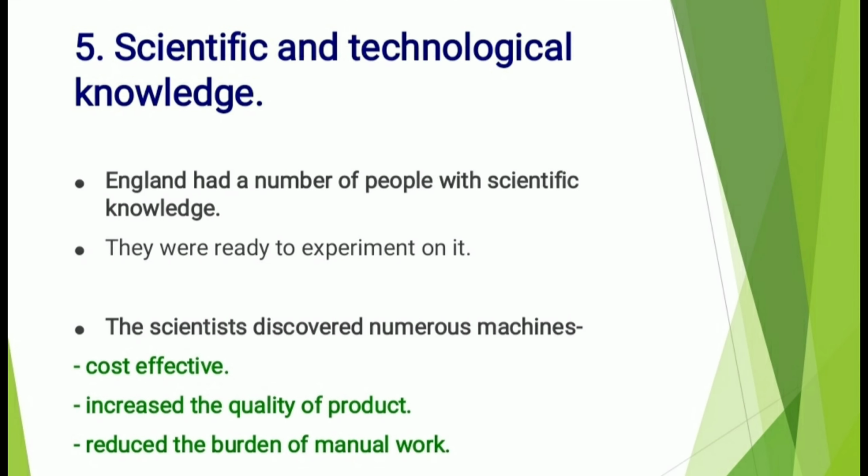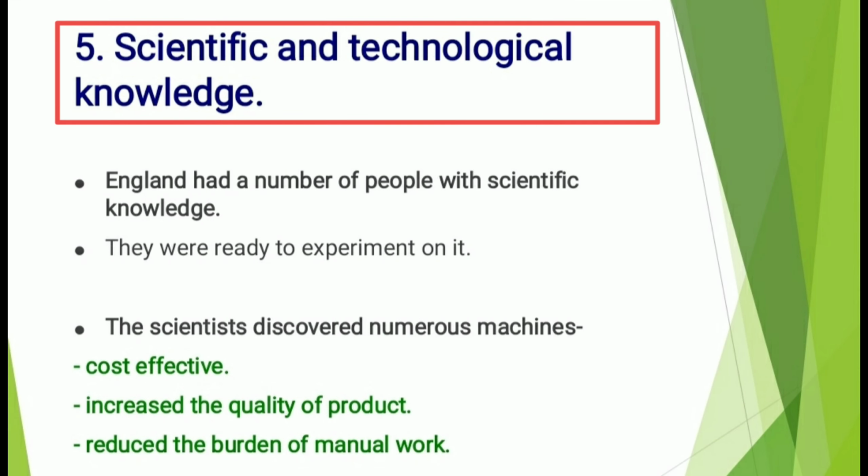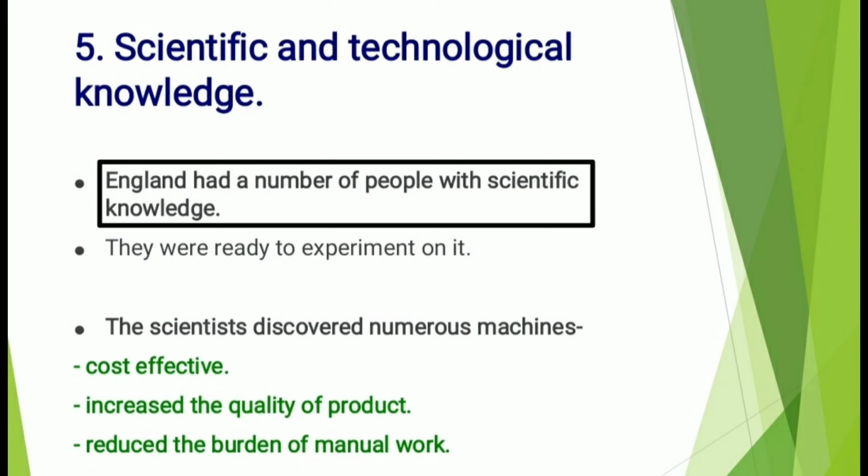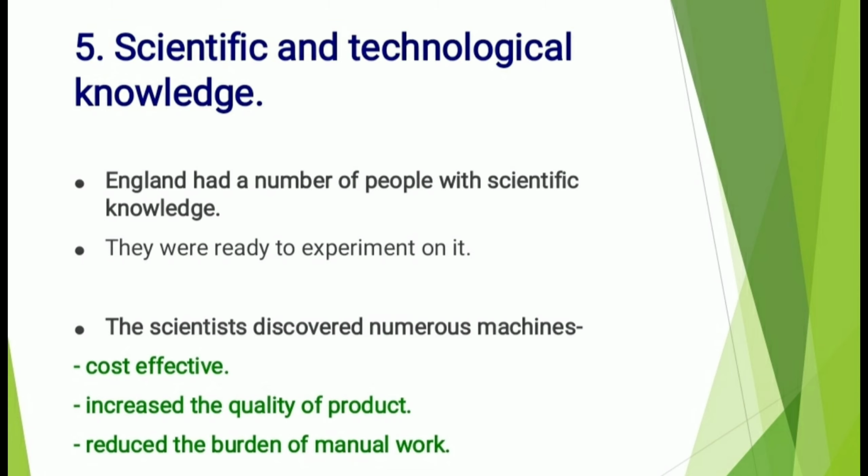The fifth major factor is scientific and technological knowledge. England had a number of people with scientific knowledge. It means that there were many scientists in England who had scientific knowledge and were ready to experiment on it. The scientists discovered numerous machines, and these machines were cost effective. They increased the quality of the product and also reduced the burden of manual work.